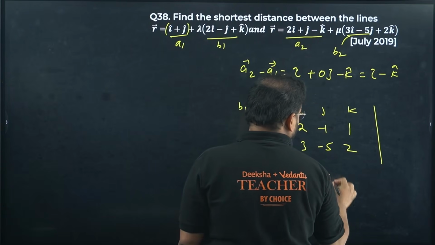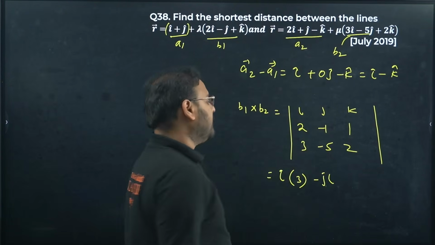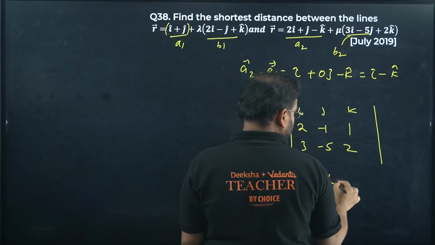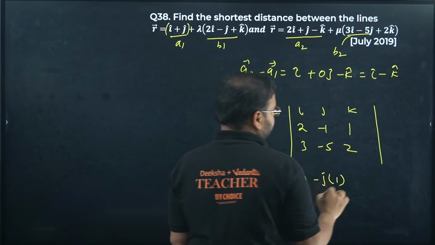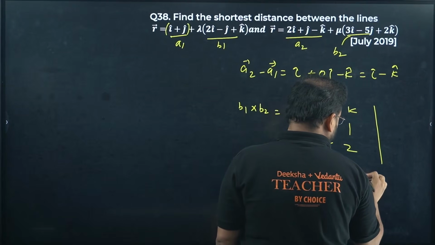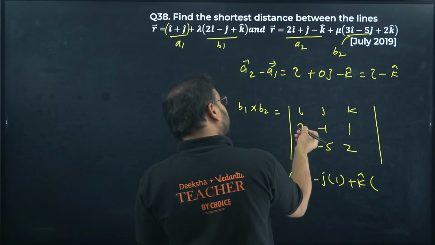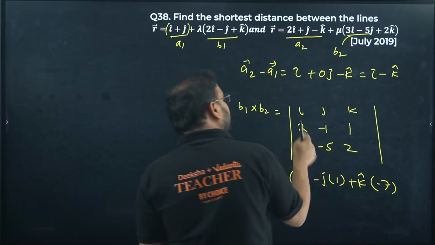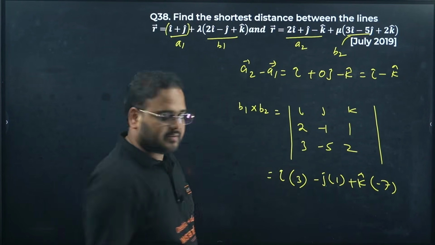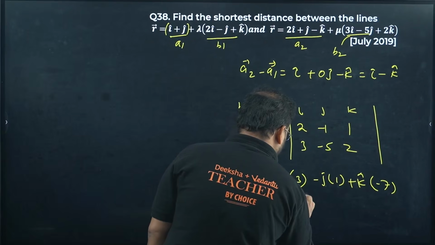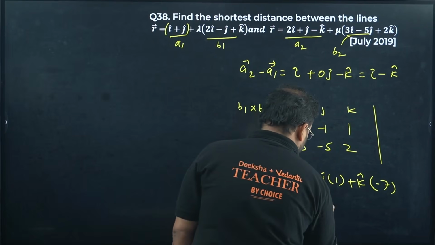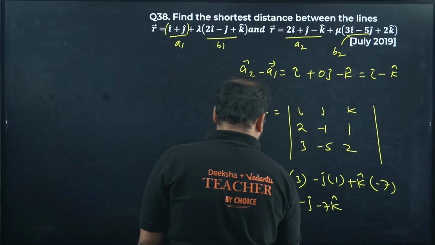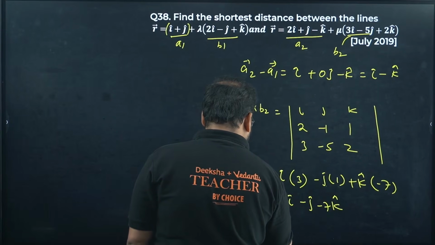Then with minus J cap, 4 minus 3, which is 1. And plus K cap, you check now. We have minus 10 plus 3. That's minus 7. I'm getting here 3I cap minus J cap and minus 7K cap. This is my B1 cross B2.